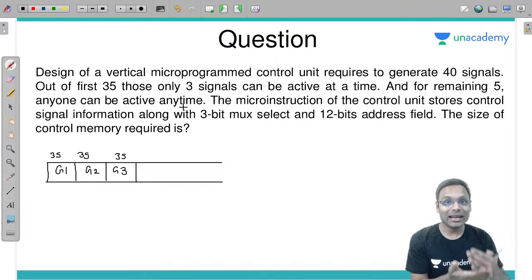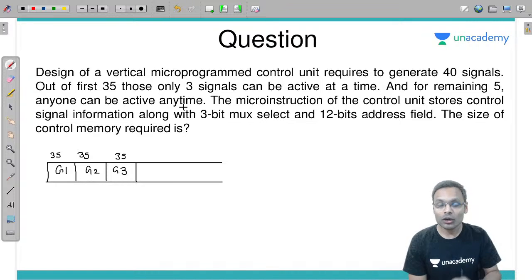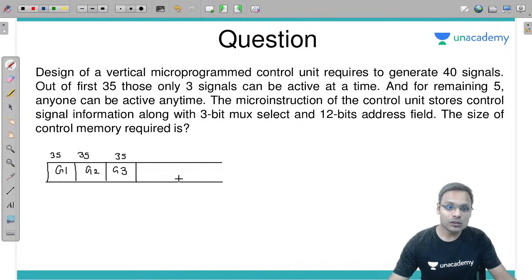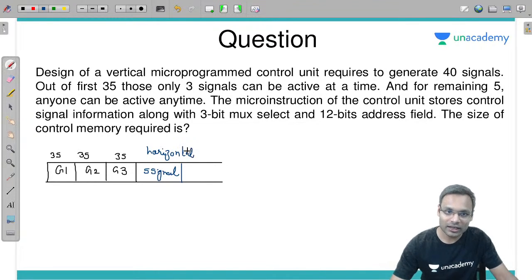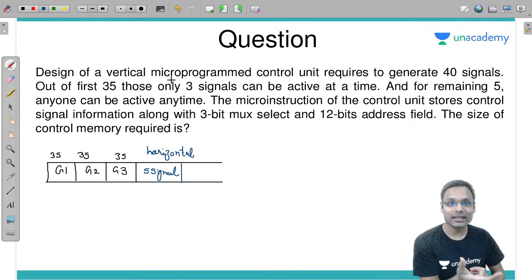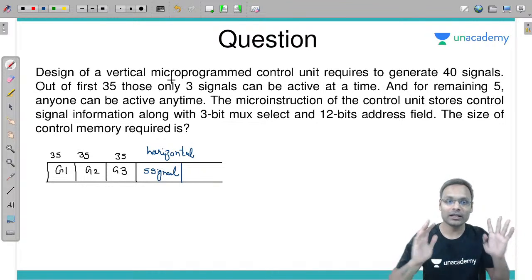Can we now make a group of those 5 signals? No. If one signal is enabled, I don't know. 2 signals enabled, I don't know. 3 signals, all 5 signals can be enabled at a time. So we will keep those 5 signals in horizontal manner. So this particular question is actually asking us to have the vertical microprogrammed control unit, but we need to use some signals to be stored in horizontal manner also.